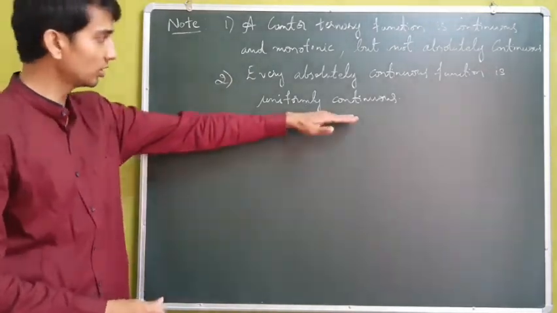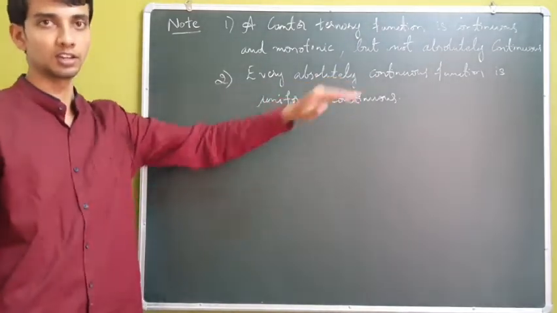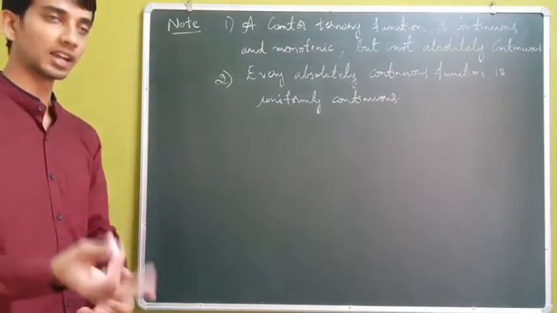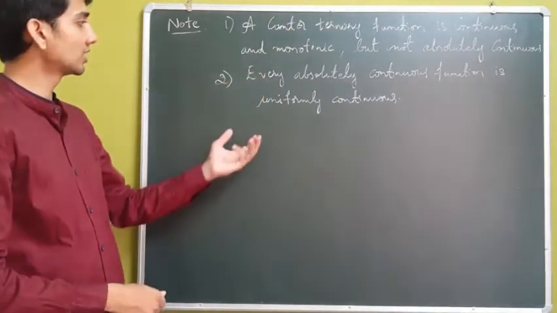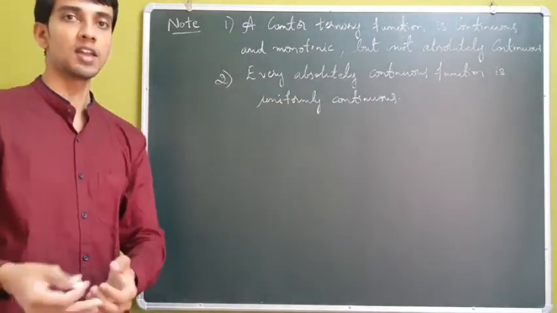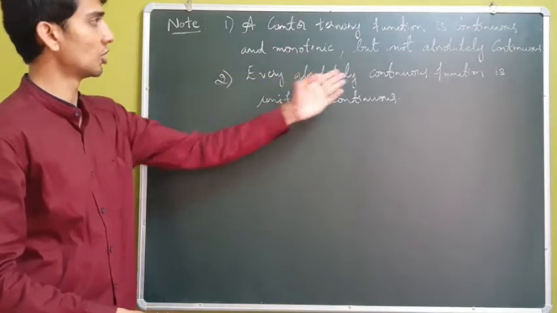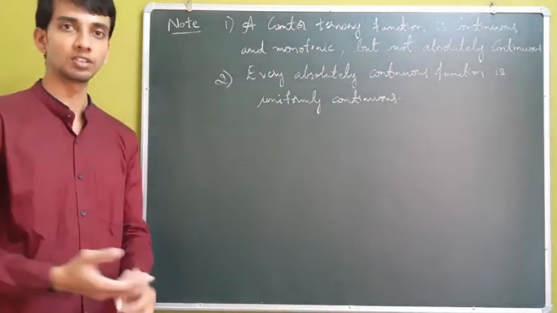That is, a uniformly continuous function need not be absolutely continuous. As a counterexample, you can take the Cantor function, which is uniformly continuous on the unit interval [0, 1], but is not absolutely continuous. So this will complete unit 3.